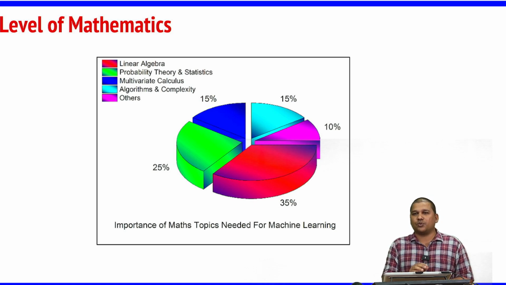This is one simple diagram which clearly shows what level of each of these concepts is required. If you see, it is very clear that the algorithm part is just 15%, and the rest focuses on mathematical concepts. So if you want to understand machine learning, it is obvious that we have to study the mathematical foundations. Once you complete this course on mathematical foundations of AI and DS, you will not only understand the existing ML algorithms, but it also motivates you to define or propose your own machine learning and deep learning algorithms.